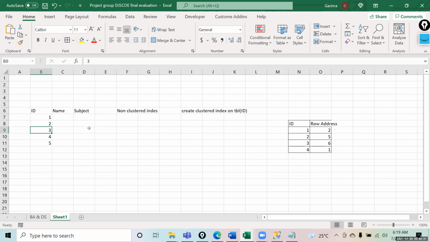Okay. And is there any other way to sort the data, like the whole table based on one column?